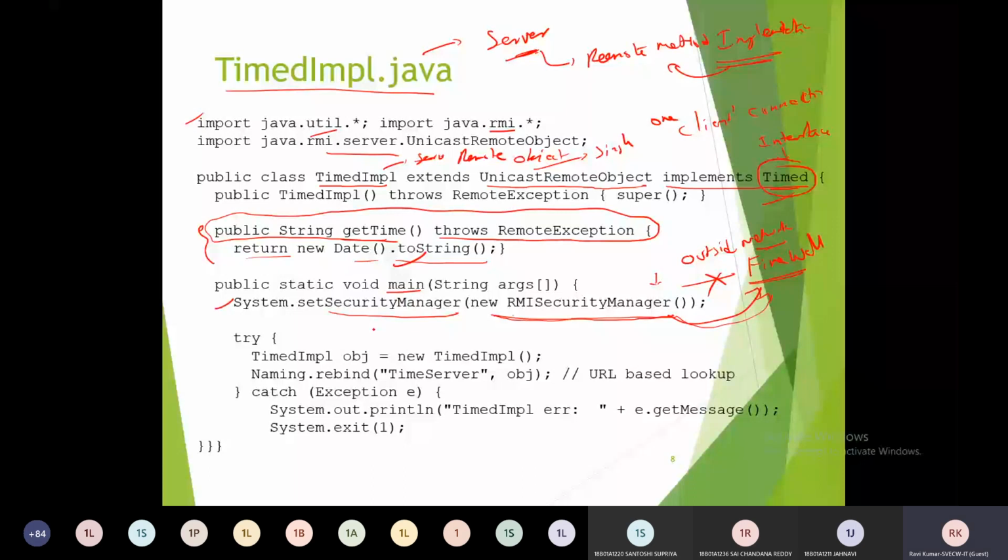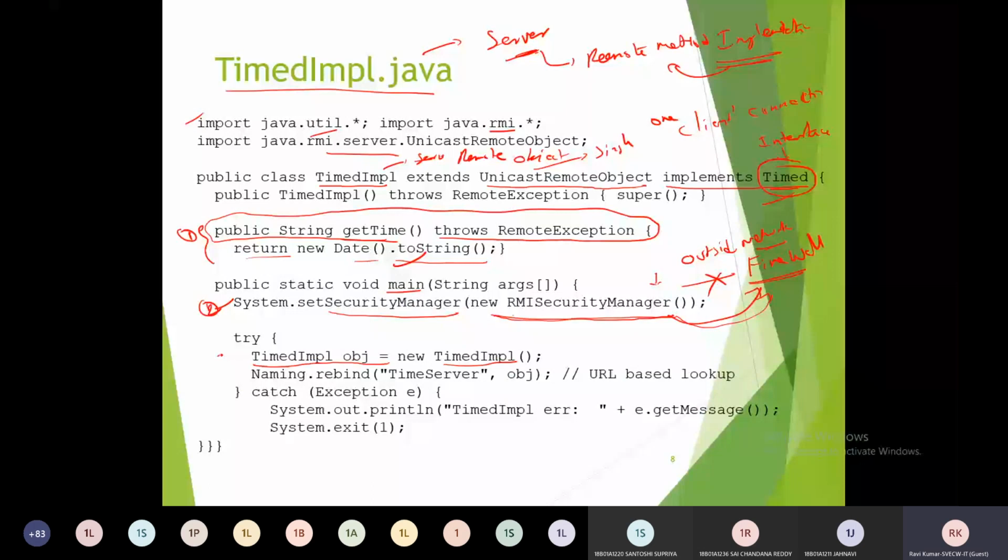We have to add it to the system, and then we have to create the object for the implementation class: TimeImplementation object equals new TimeImplementation. This is the second step, and this is the third step.